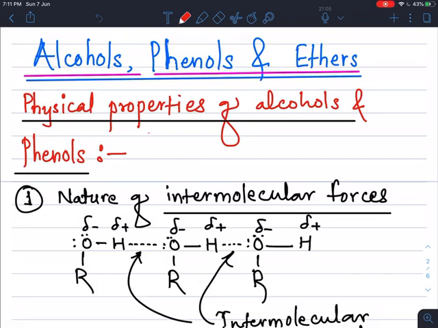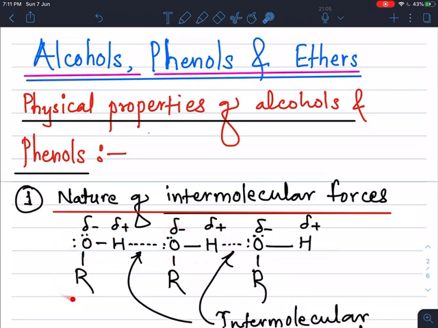Students, now we are going to see physical properties of alcohols and phenols. First property, that is nature of intermolecular forces. So, what is meant by intermolecular forces? Intermolecular forces means due to this OH group present in alcohol.